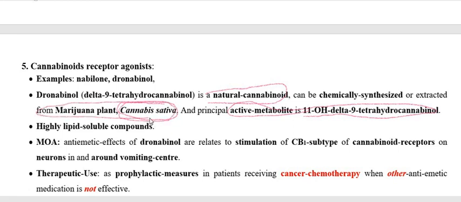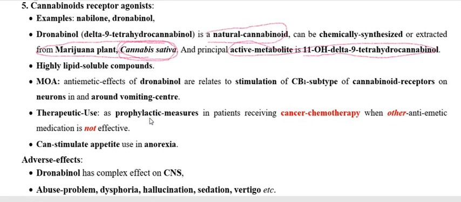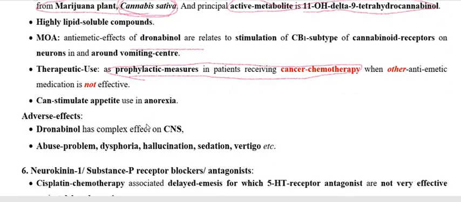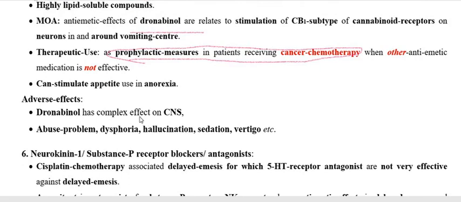Because of its side effects, particularly adverse effects like dependency, hallucination, and abuse problems, the drug is not generally to be used. But in the condition of vomiting associated with cisplatin-induced vomiting, in this case we have to use dronabinol, as a prophylactic measure in cancer therapy with cisplatin. Now we have already discussed the adverse effects.